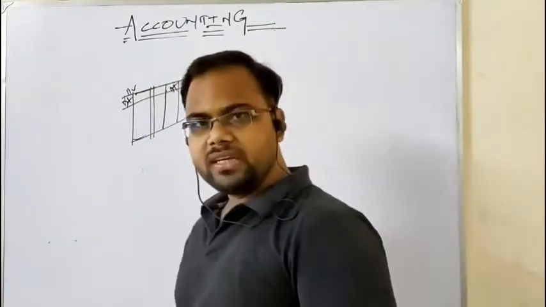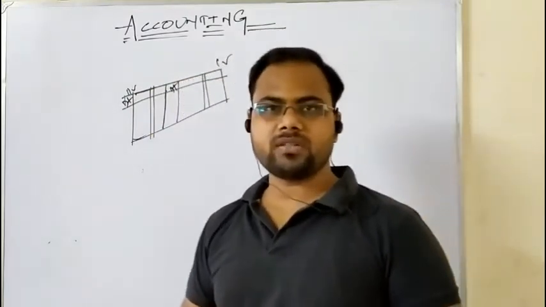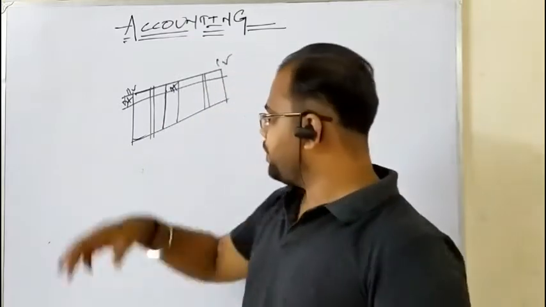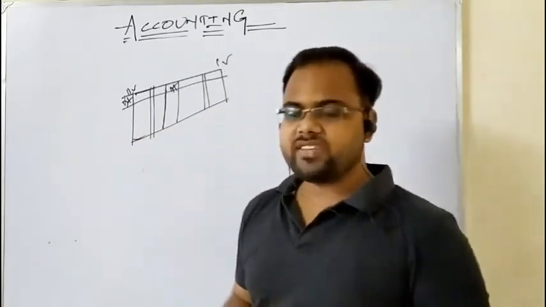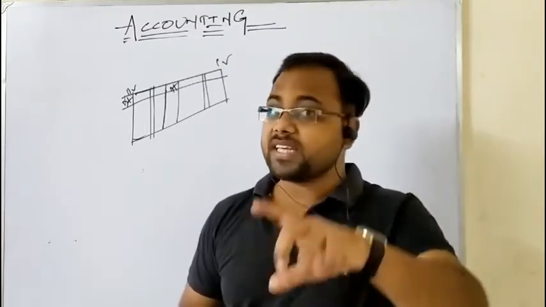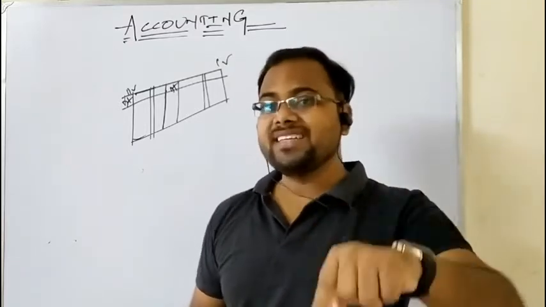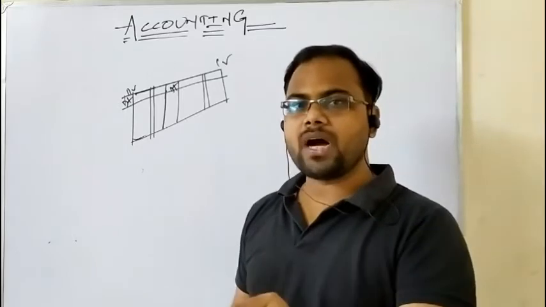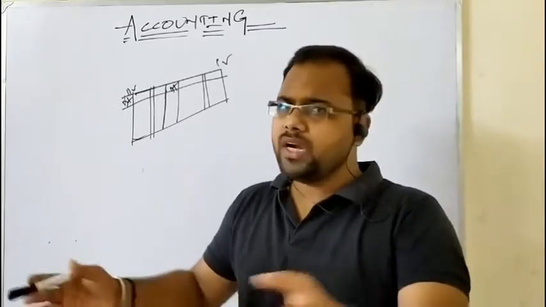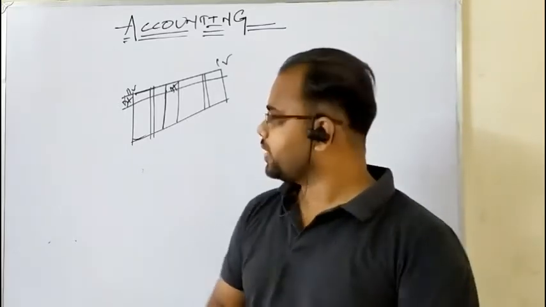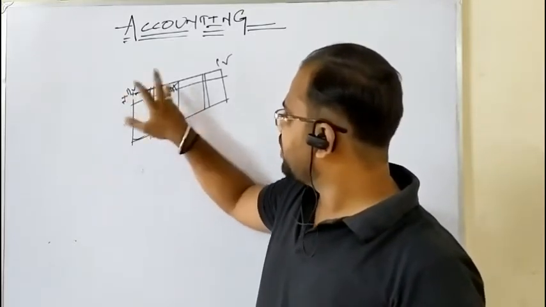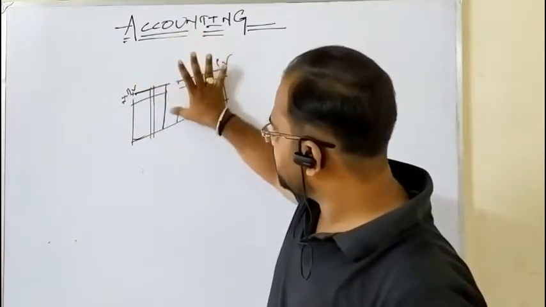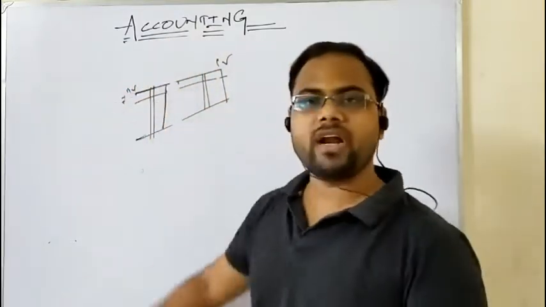Now the thing is, since trading account and profit and loss account are also ledger accounts, you will prepare them in the same format. But the difference is, since trading account and profit and loss account are prepared at the end of an accounting year, on the same date, that is 31st March 2020 or 21, depending on your accounting year, the date column will not exist in your trading account and profit and loss account.